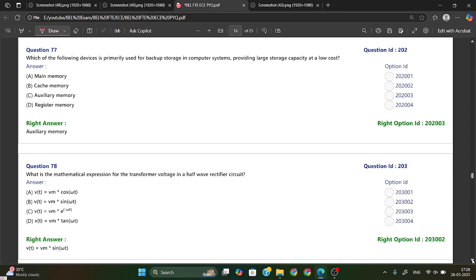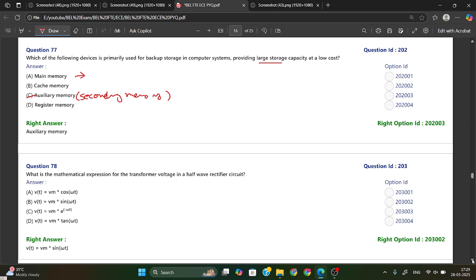Which of the following devices is primarily used for backup storage in a computer system, providing large storage capacity at low cost? So we have here auxiliary memory. Auxiliary memory provides backup storage with the largest storage capacity at low cost. Auxiliary memory, or you can say secondary memory, like hard disk, or nowadays SSD.